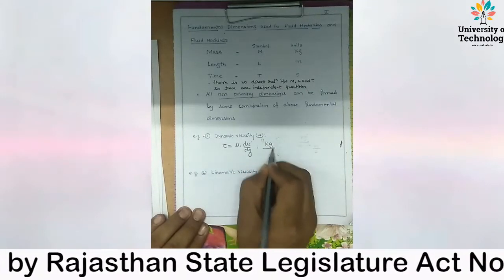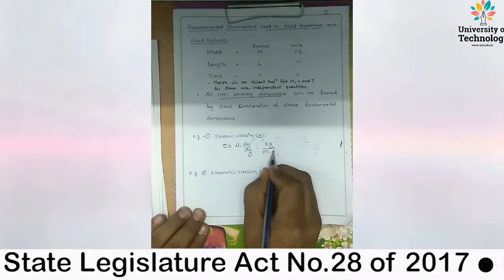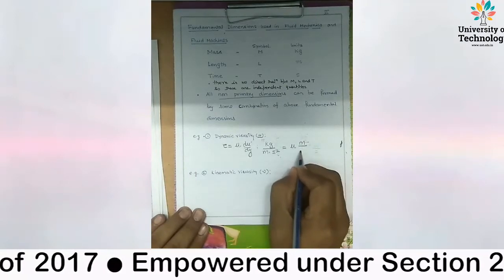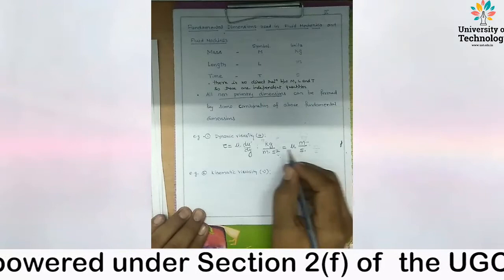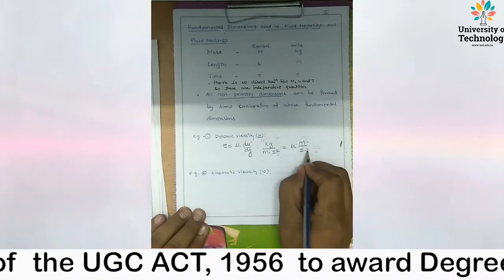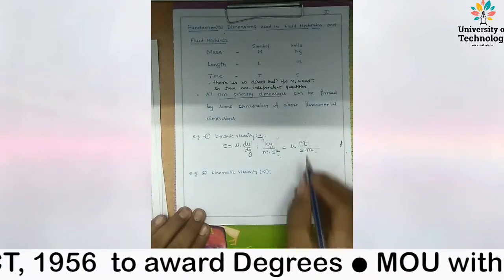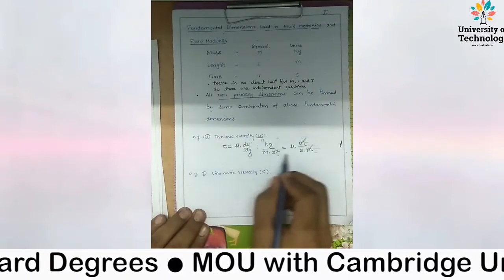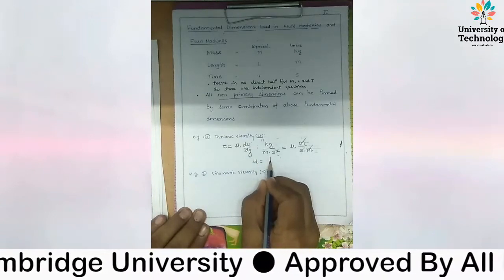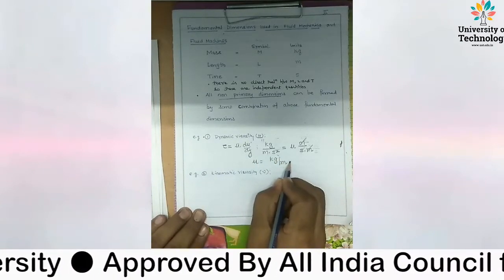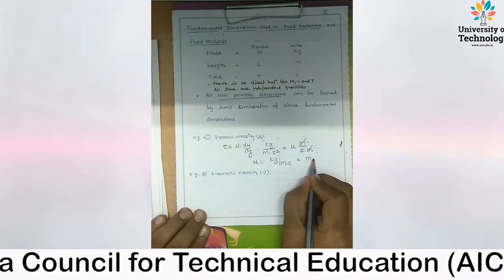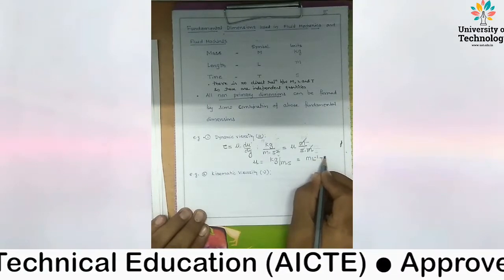Unit of pressure, kilogram per meter second square, equals mu times du, velocity, unit meter per second, over y, the distance, a linear dimension, unit in meter. Meters cancel out, seconds cancel out. The unit of mu is kilogram per meter second, which gives the dimension. Therefore the dimension of viscosity is M L^-1 T^-1.